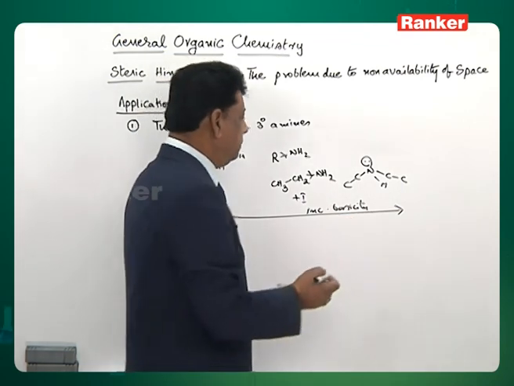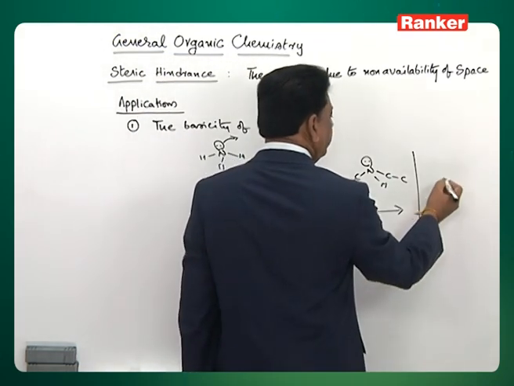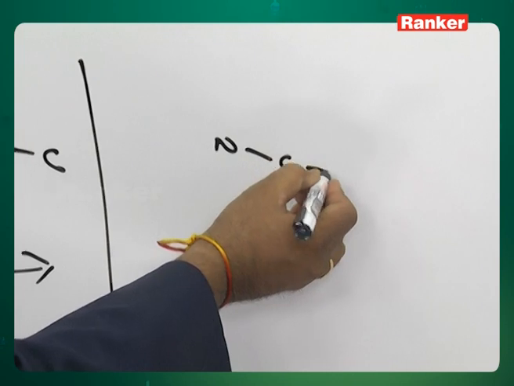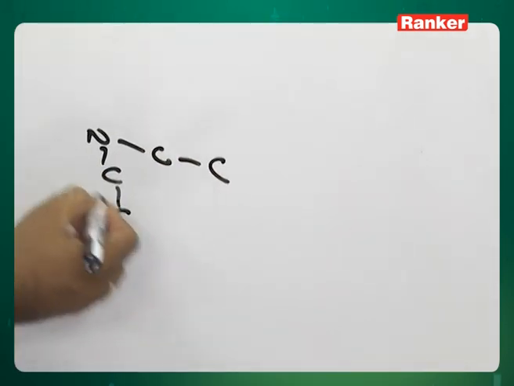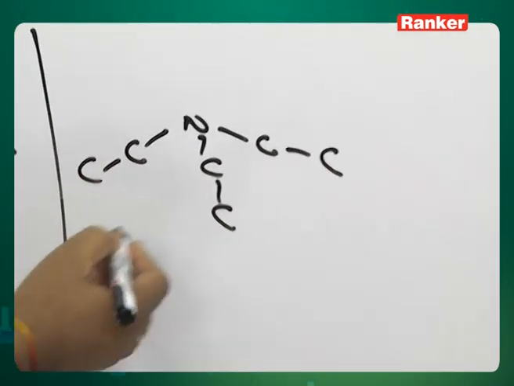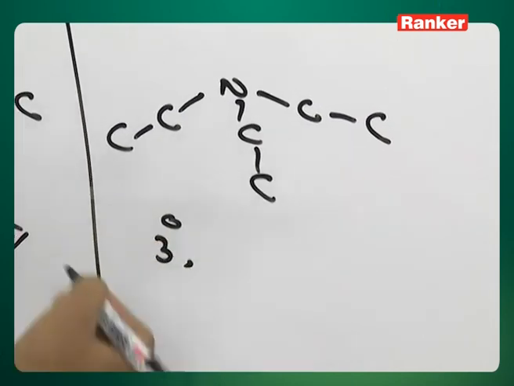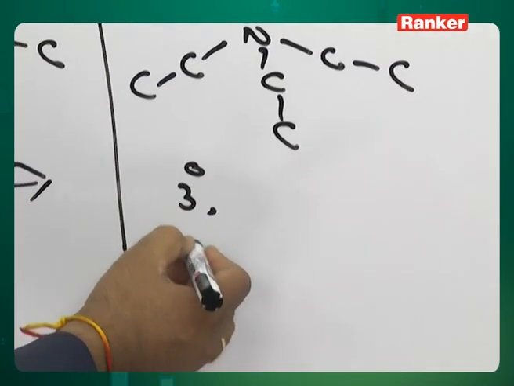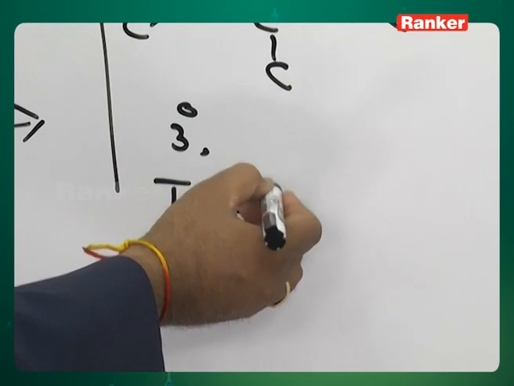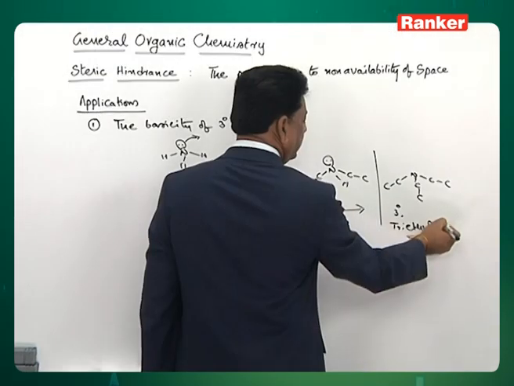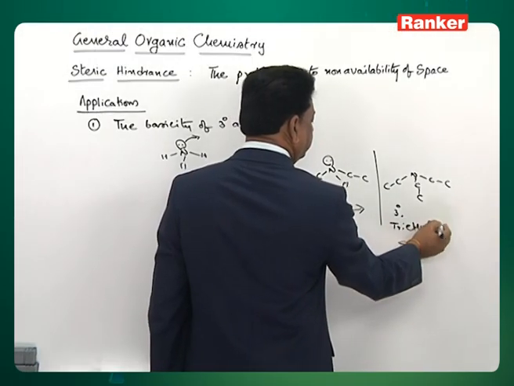But unfortunately, when you take a nitrogen with 3 ethyl groups, that is called a tertiary amine, 3-degree, or by name triethylamine.